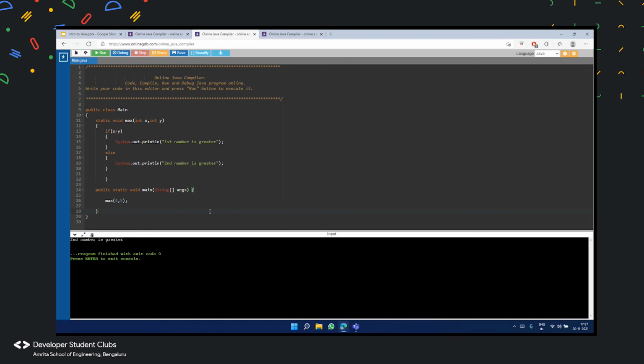So we have studied all these components of a function, and now let us define all these components of the function. The body is nothing but whatever is present inside this function. When we studied the body of a method, the body here is whatever is coming inside the function. And the return type is void, which means that it is not going to return anything. Here I'm just printing out System.out.println second number is greater.